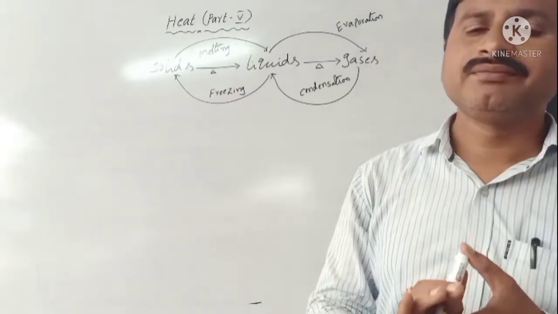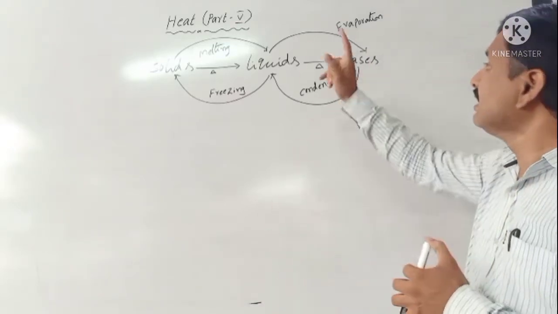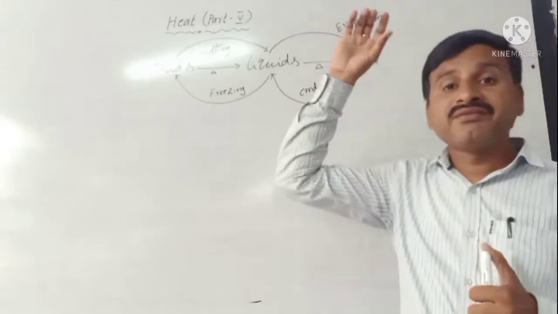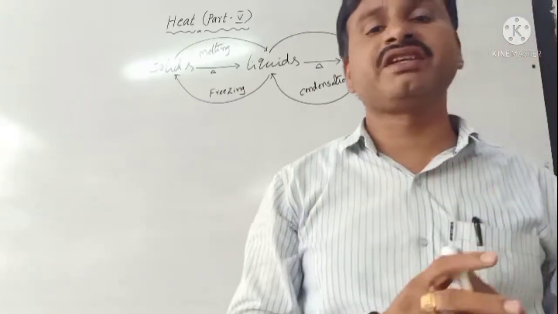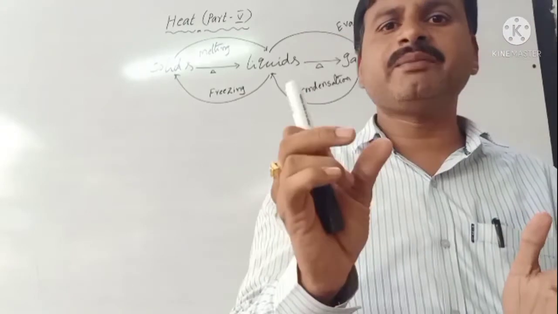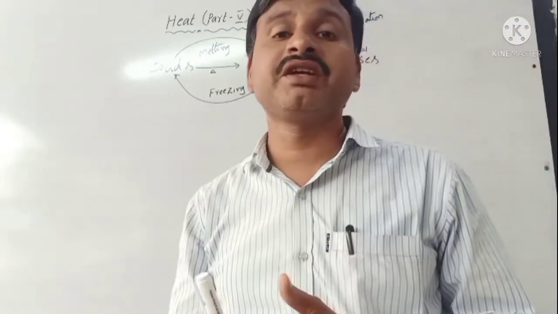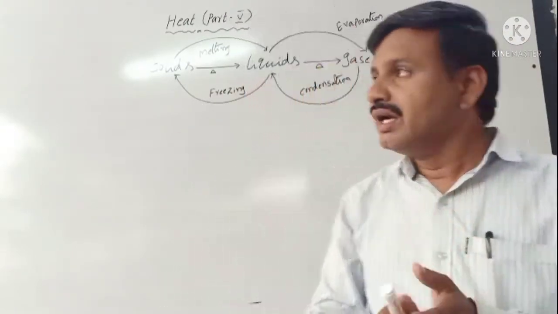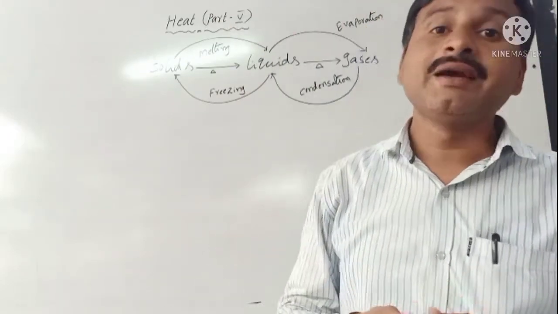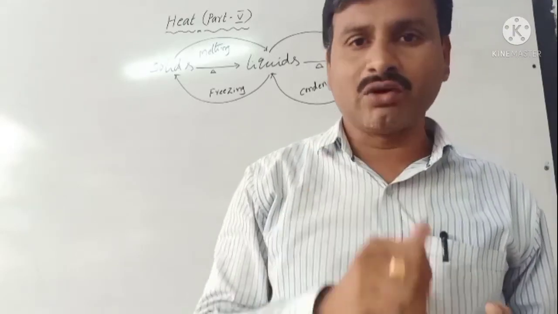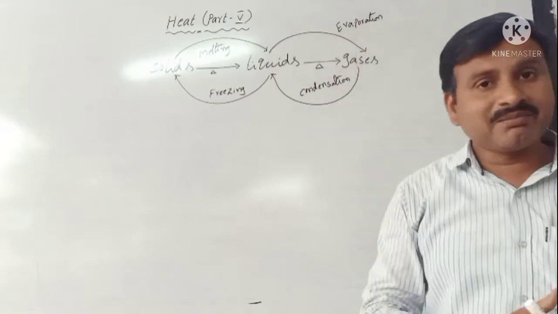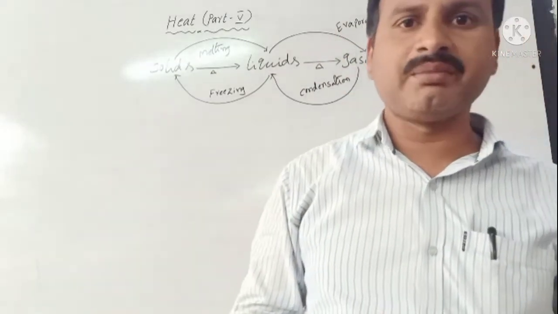But boiling means the substance is converted from liquid to gas, or liquid to vapor, at a fixed or definite temperature. It is called the boiling point. Boiling takes place at a definite temperature only. How much is that definite temperature? 100 degrees Celsius only. Evaporation is a surface phenomenon, but boiling is a bulk phenomenon. In evaporation no bubbles are formed, but in boiling bubbles are formed.